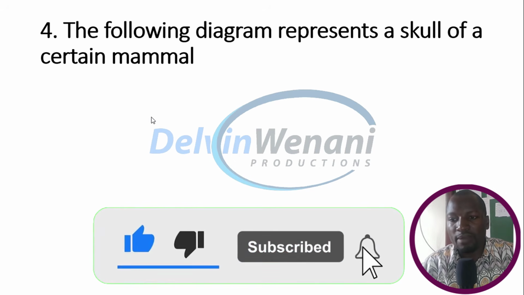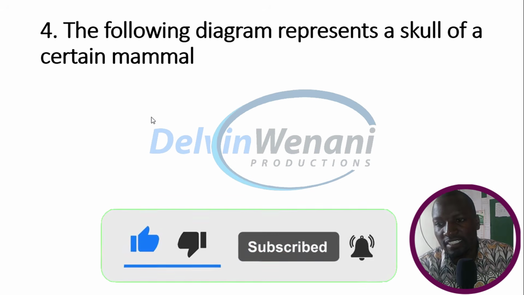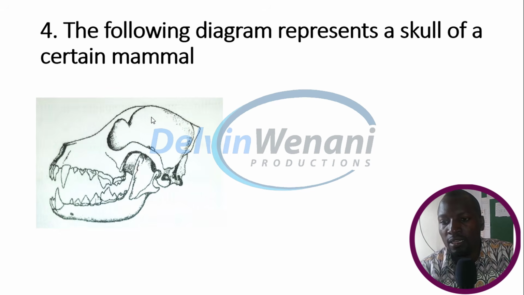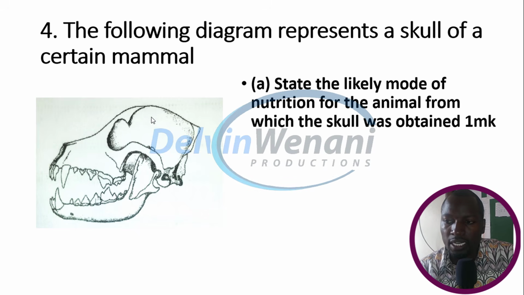The following diagram represents a skull of a certain mammal. That is a skull. State the likely mode of nutrition for the animal from which the skull was obtained. Now, this is a question on nutrition, so they're asking you to state the likely mode of nutrition for the animal from which the skull was obtained.